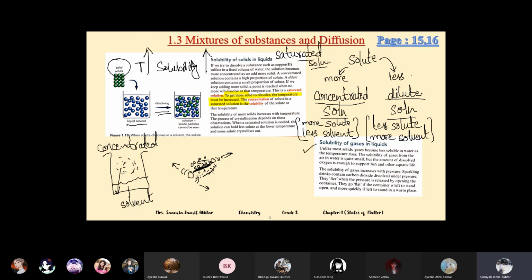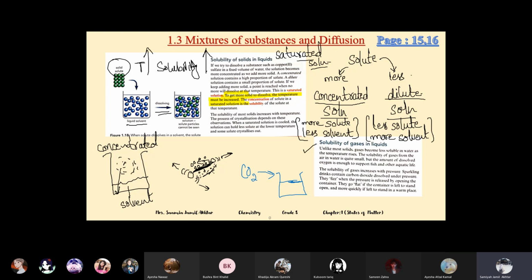Now, solubility of gases in liquids. Gases are also soluble in liquid. Can you give me an example of a gas in liquid? Like carbonated water and cold drinks. Yes, cold drinks, fizzy drinks. Very good. In carbonated drinks, there is carbon dioxide and other gases dissolved in syrup or sugar water or whatever they are.